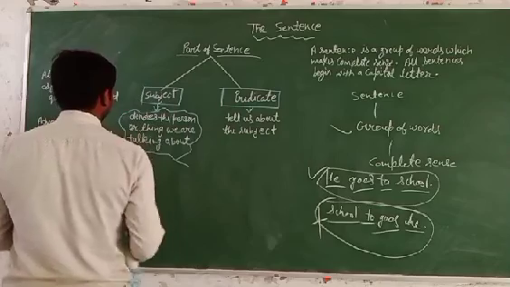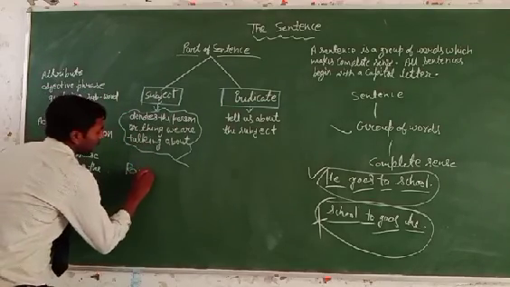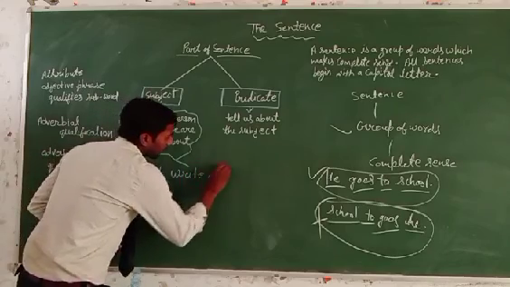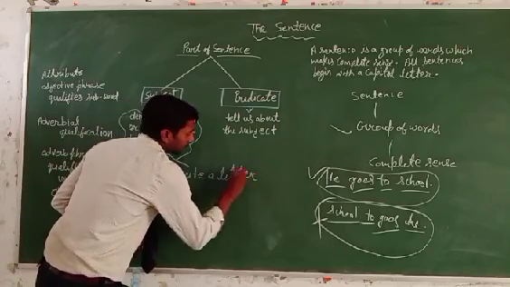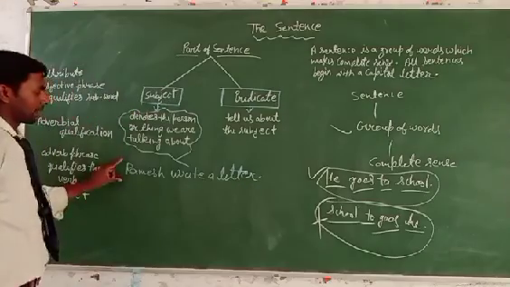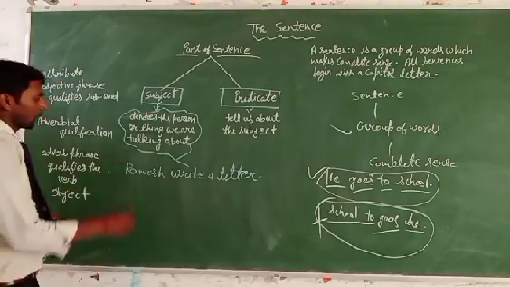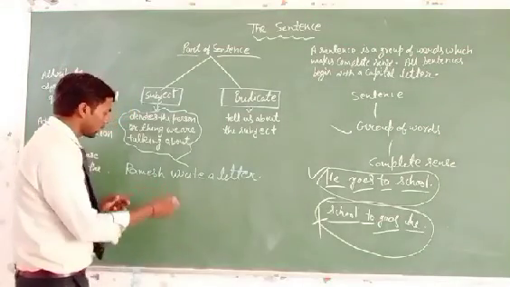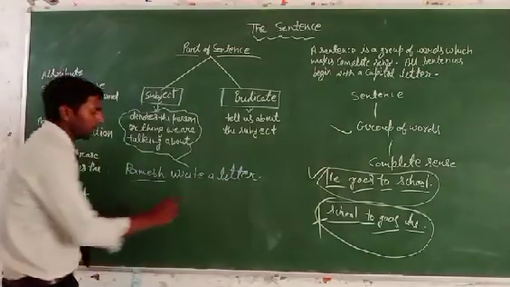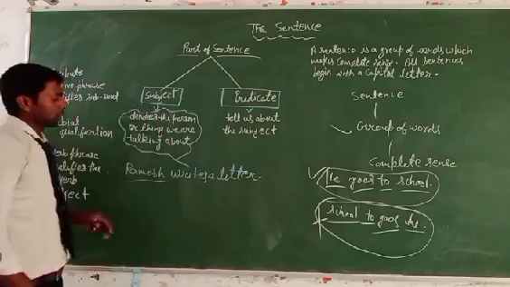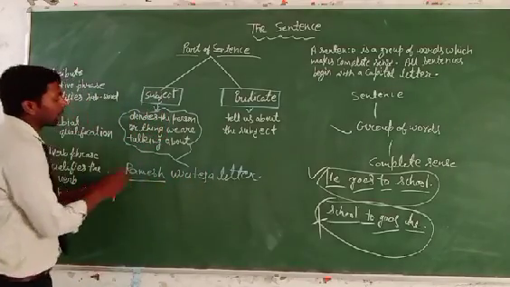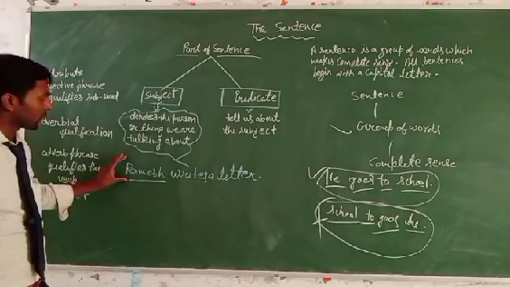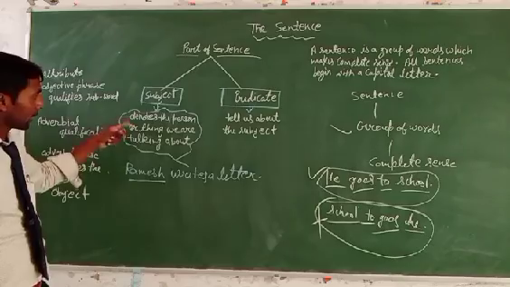For example, Ramesh writes a letter. You can see in this sentence, one person is writing something. Who writes? Ramesh writes. So the word Ramesh is the subject of the sentence.